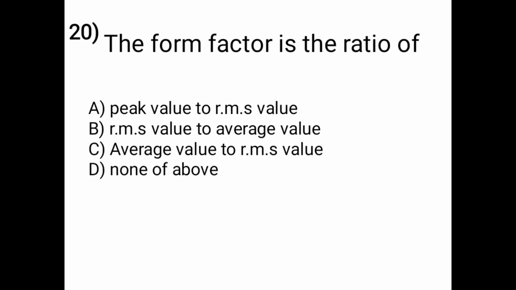Then here we see the next question. The form factor is the ratio of. Options are A is peak value to RMS value, B is RMS value to average value, C is average value to RMS value, and D is none of above. So the correct answer is option B, RMS value to average value. Means form factor is the ratio of RMS value to average value.